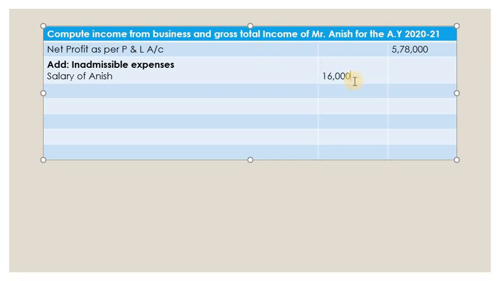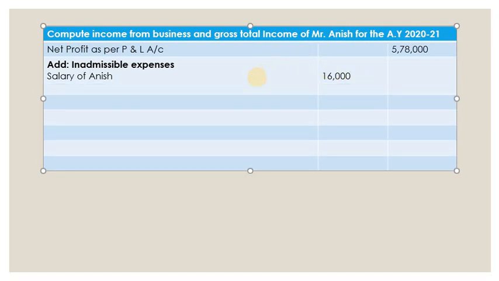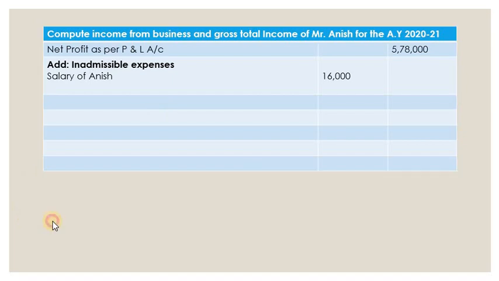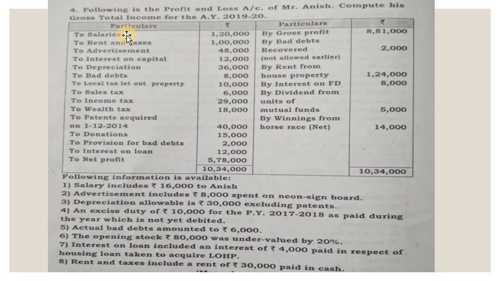So it's 16,000. Then let's go to the next one. Go to the problem. So rent and taxes, is there any adjustment related to rent and taxes? Rent and taxes, of course, allowable expenditure, it's debited, correct, but is there any adjustment related to that? You have to see.